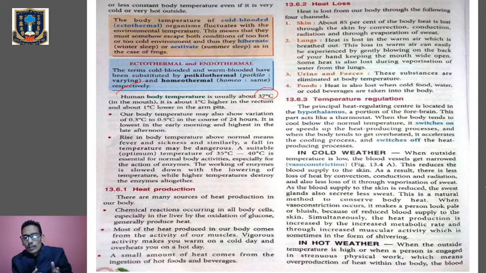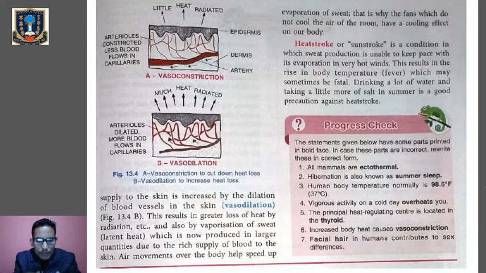Okay, now in hot weather, there is just the opposite of vasoconstriction. When the outside temperature is very, very hot, or the person is increased in external physical work, the blood supply to the skin will be increased, and that is called vasodilation. During cold there is vasoconstriction, but in hot humid conditions, the blood vessels undergo vasodilation, so more blood will reach the skin, and in this way there will be greater loss of heat by radiation, conduction, or convection, and there will be more loss of sweat from the sweat glands also. So this will result in more loss of heat from the body.